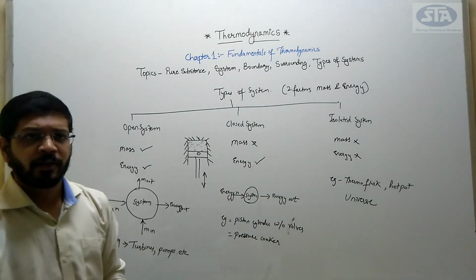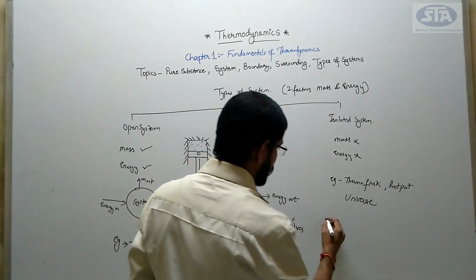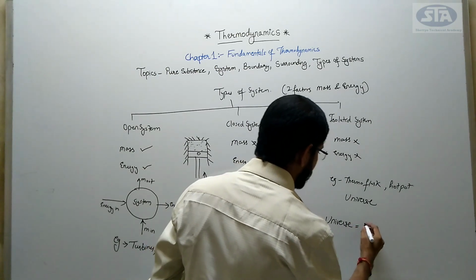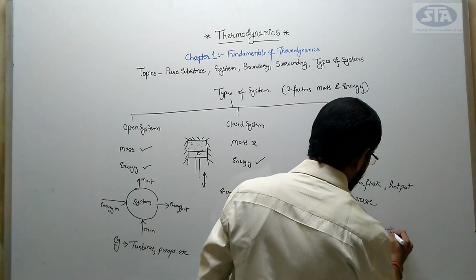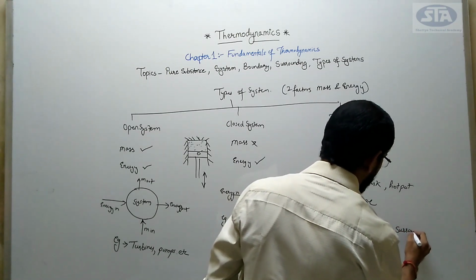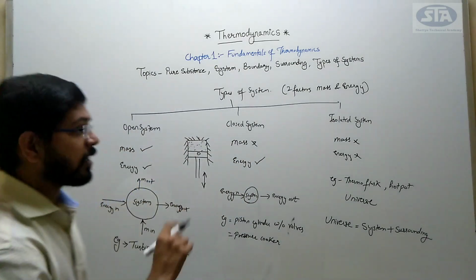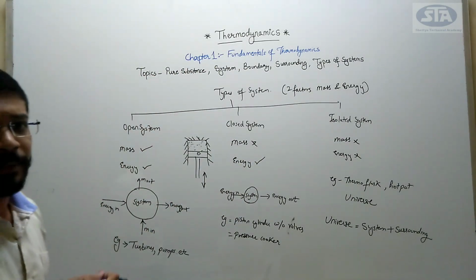What is isolated system, right? And what is universe? Universe is nothing but your system plus surrounding, right? In the earlier example which I have given you, when can I say my blackboard is whole complete?